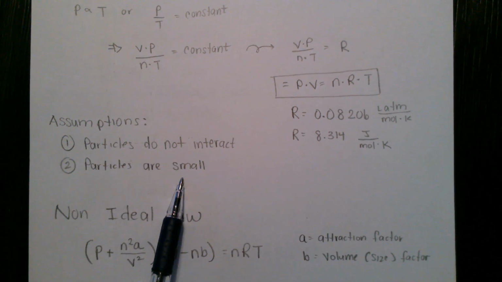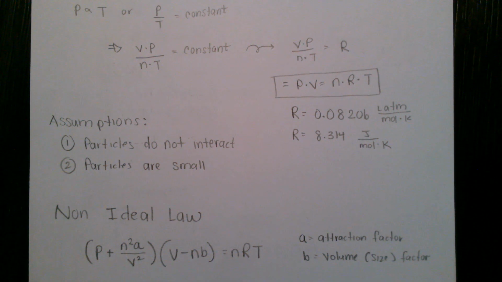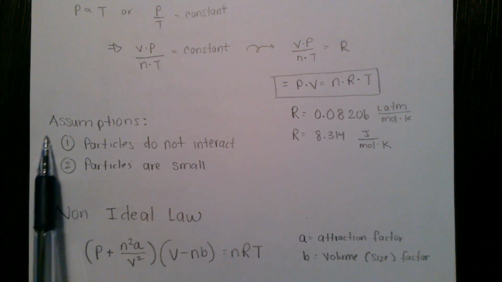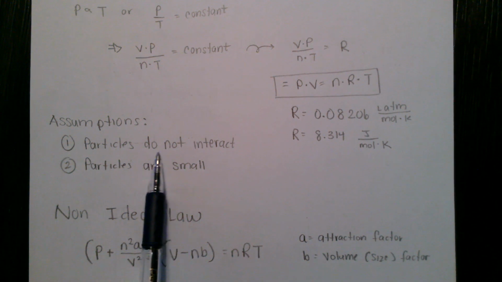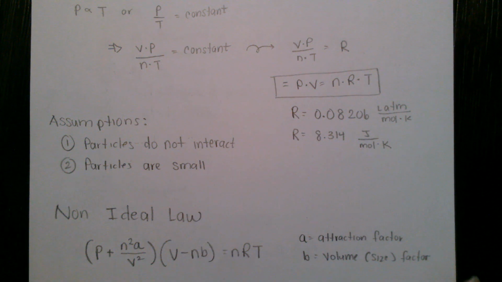Also, particles are very, very small. The smaller the gas is, the more ideal it would be. Something like carbon dioxide would be a terrible ideal gas because it's so large. These equations work for all gases, but they work much better under ideal conditions, aka non-interacting and very, very small.